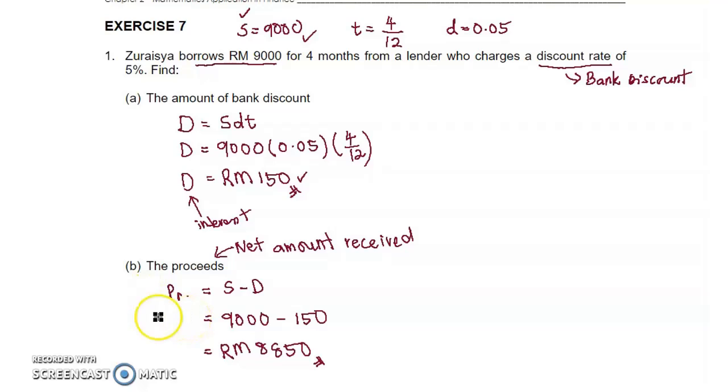So in this topic, value S must be more than value proceeds. Or every time you calculate proceeds, the value of proceeds must be less than value S.